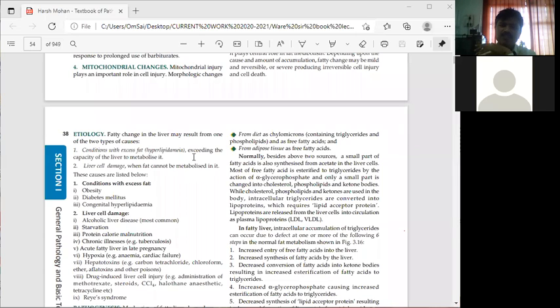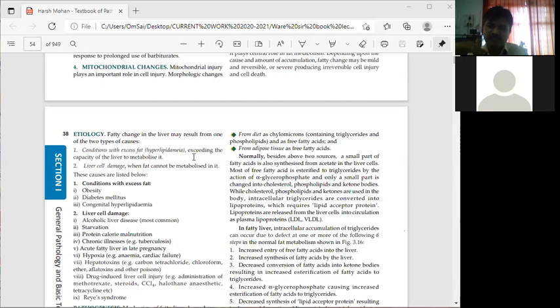Normally, besides the two sources, a small part of free fatty acids is also formed from acetate in the liver. Then most of the free fatty acid is esterified to triglycerides in the presence of alpha glycerophosphate.